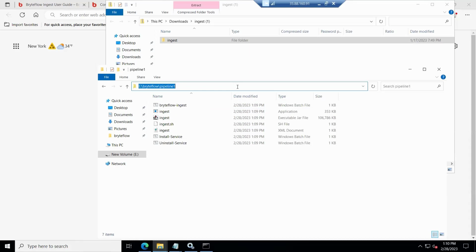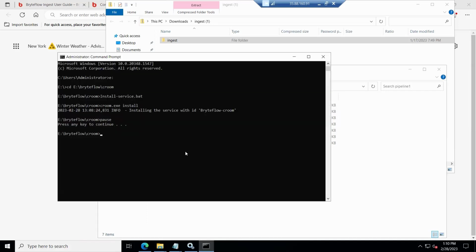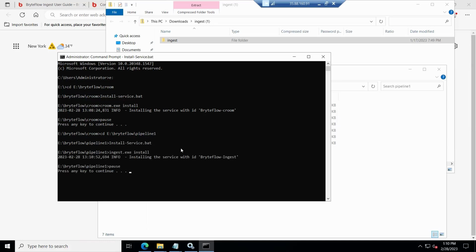The installation of BryteFlow ingest service will be exactly the same as the control room. All you have to do is go to this path and run that same batch file, install-service.bat. So this ingest has been installed.